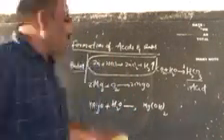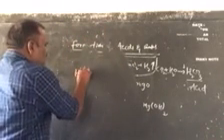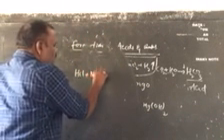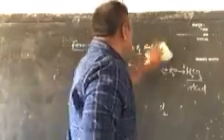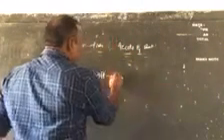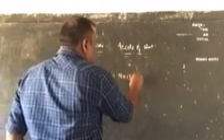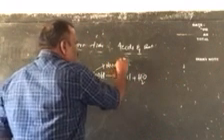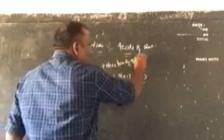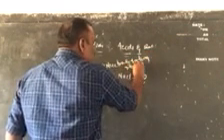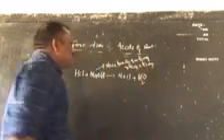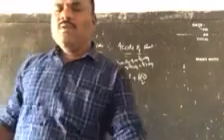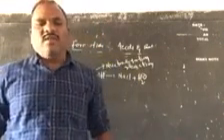For example, acid HCl plus NaOH, sodium hydroxide. When these two react with each other, they produce NaCl plus water. This is called a neutralization reaction. When acids react with bases to form salt and water, it is called neutralization.